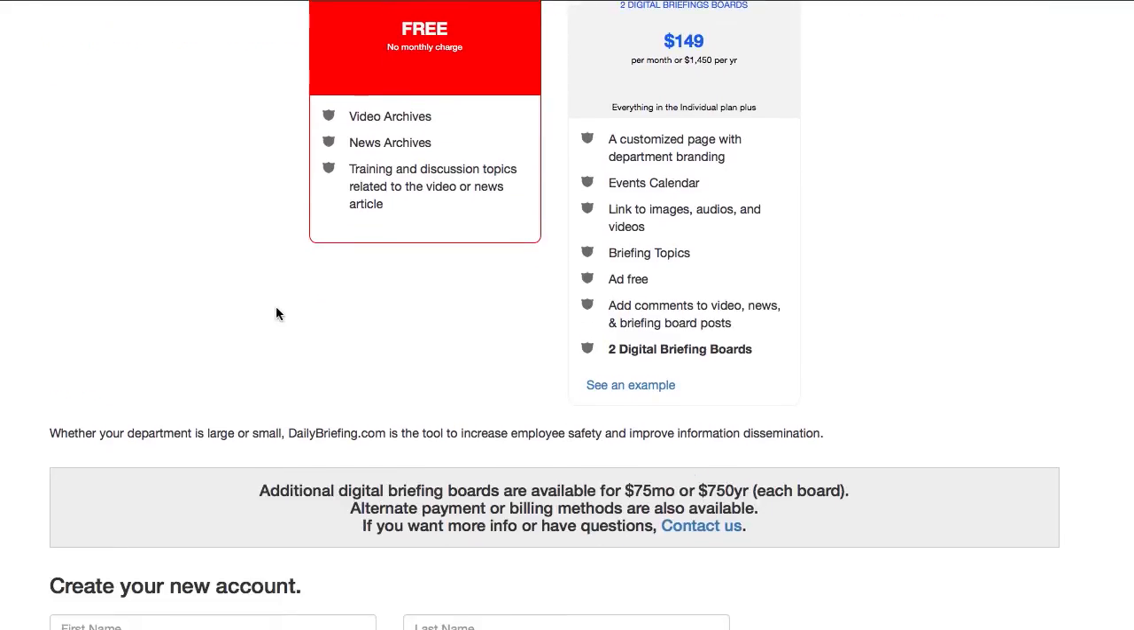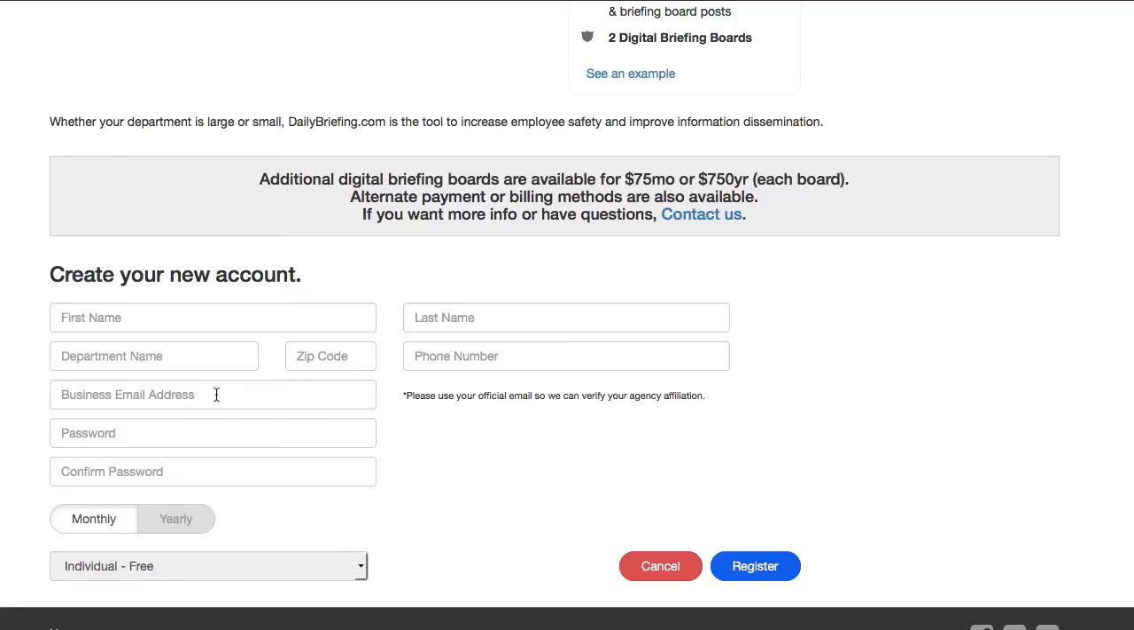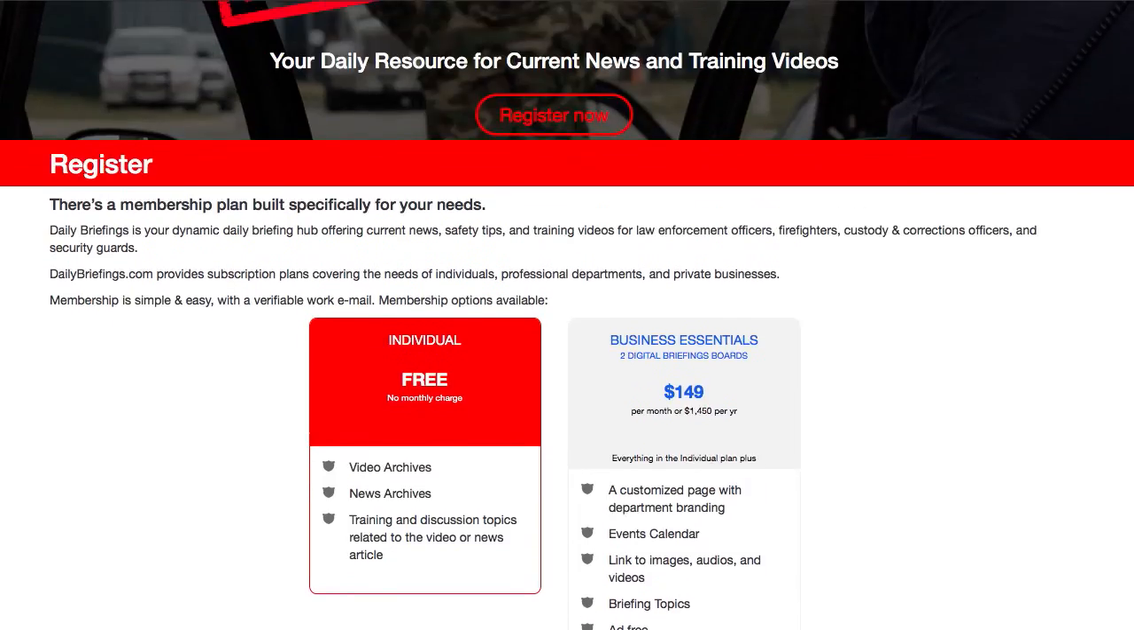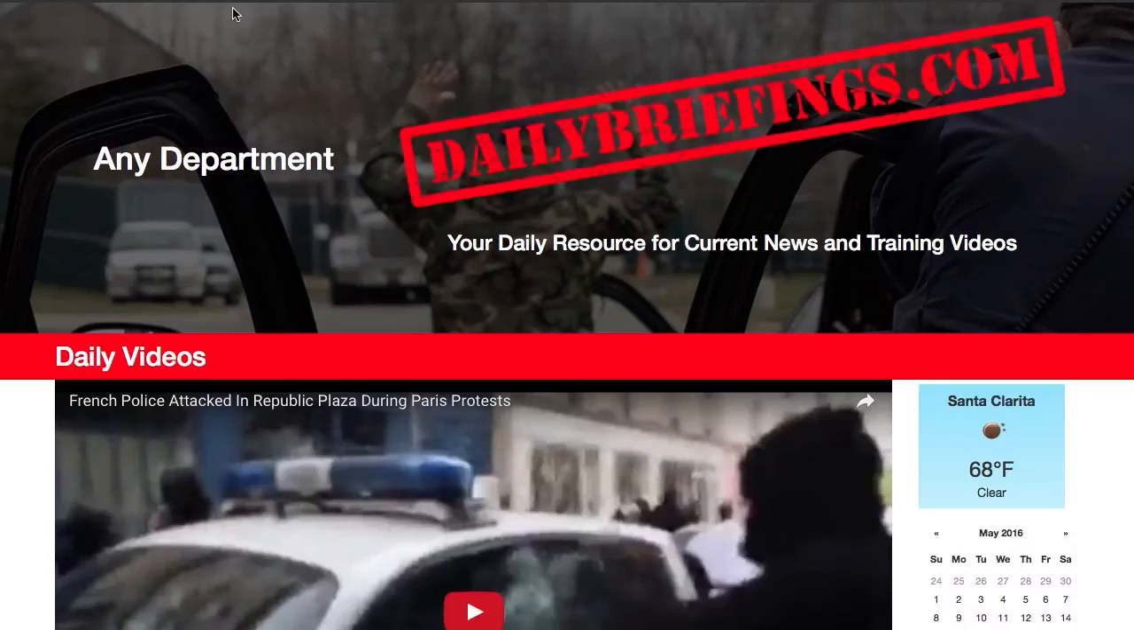However, you can type in your information down here as long as you have a valid and verifiable business email address. Fill out the rest of the information, click Register, and then it'll send you an email. Once your email has been verified, you'll be good to go, and you'll have access to all the videos and archive videos and news for the website. Now I'm going to show you a little bit more about Business Essentials.